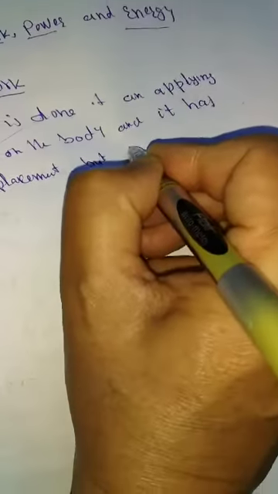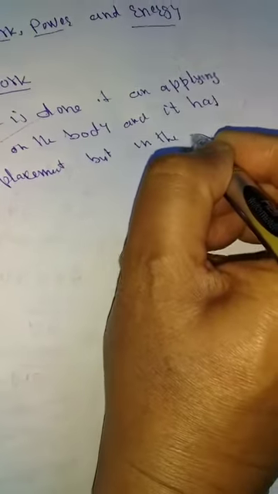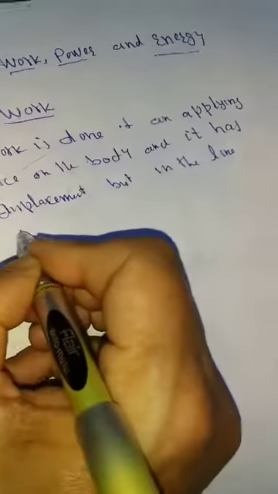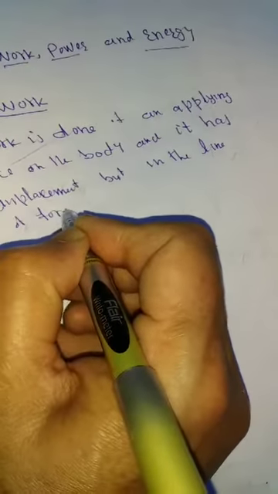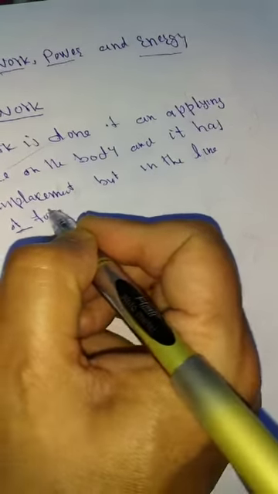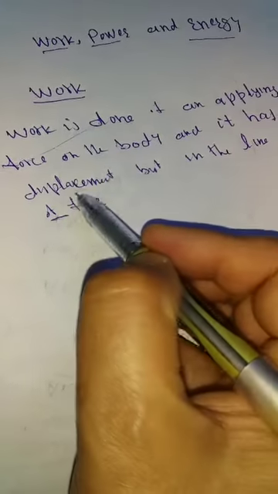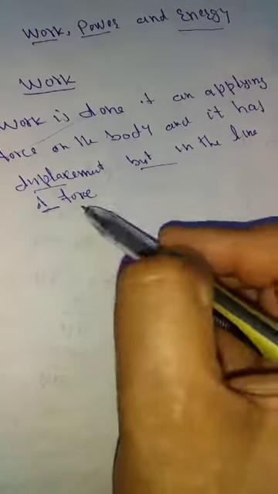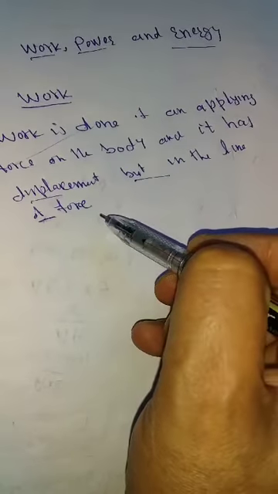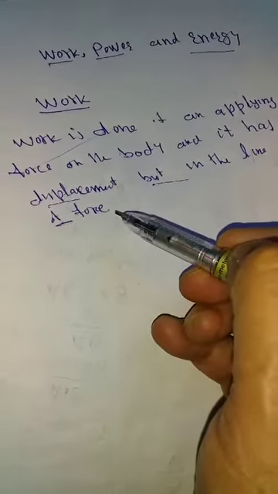This is important. If a body moves some displacement in the line of force when we apply force on it, this is basically the meaning of work in physics.